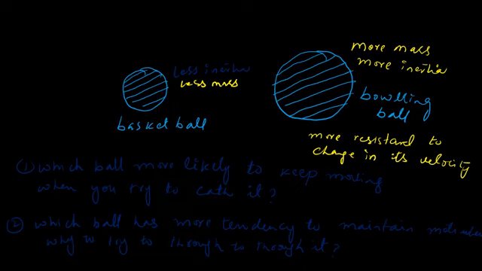Now, what is mass? We can define mass as the property of an object which specifies how much inertia the object has.